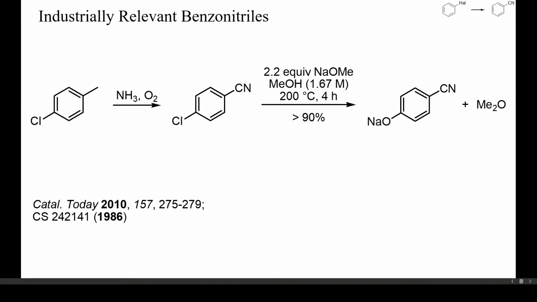All three chlorotoluenes can be converted into chlorobenzonitriles by ammoxidation. The cyano group is electron withdrawing and can promote aromatic nucleophilic substitutions. 4-chlorobenzonitrile, for instance, reacts with sodium methoxide under forcing conditions to 4-methoxybenzonitrile and then to the sodium salt of 4-hydroxybenzonitrile by nucleophilic demethylation. Nucleophilic additions to cyano groups are often slow and did not significantly compete with the aromatic nucleophilic substitution of chloride in this case. With sodium hydroxide, however, saponification of the cyano group occurred.